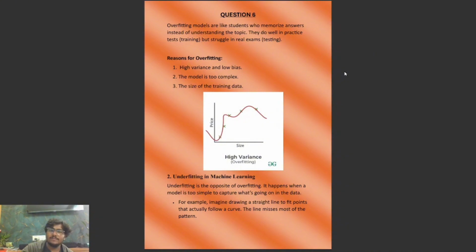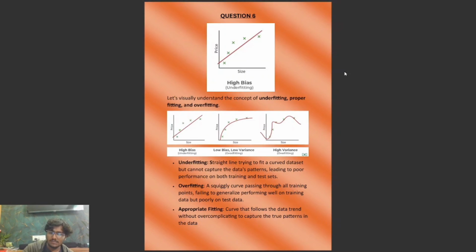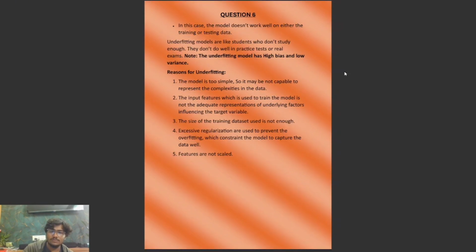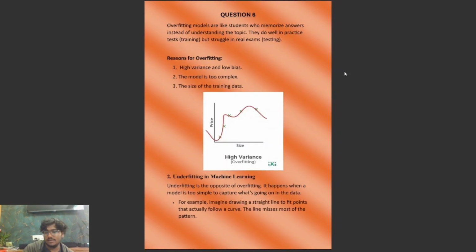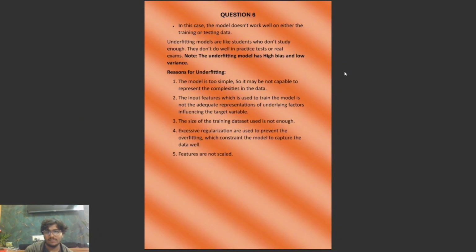Those points may be useful, but they are getting missed. That is underfitting. The reasons for underfitting are that the model is too simple, the features are not sufficient, not enough training has been done, there is too much regularization, and the features are not scaled. In this case, the model does not work well on either the training or the testing data. We should note that an underfitting model has high bias and low variance.